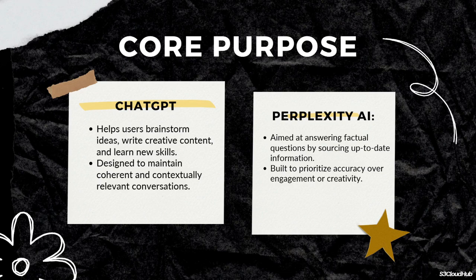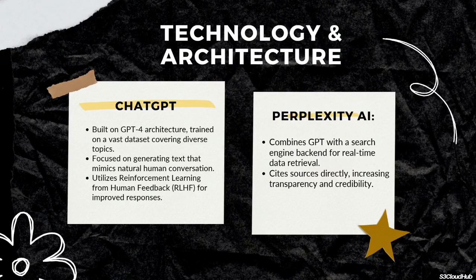Under the hood, ChatGPT uses GPT-4 architecture, focusing on human-like text generation. It's fine-tuned using reinforcement learning for better responses. Perplexity AI combines GPT with a search engine backend, fetching real-time data and directly citing its sources for transparency.